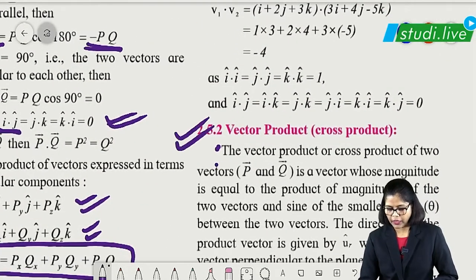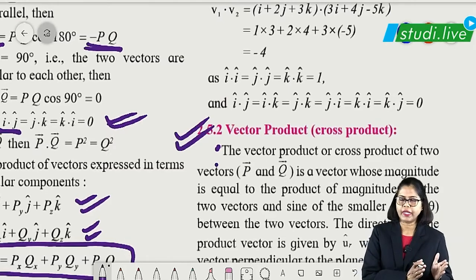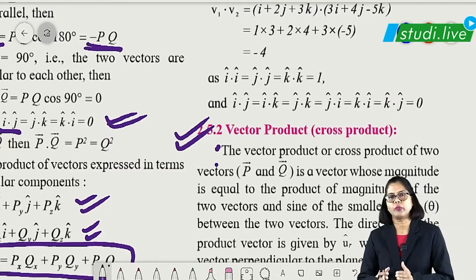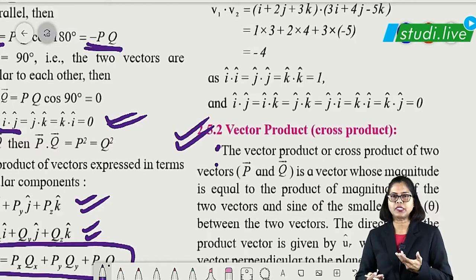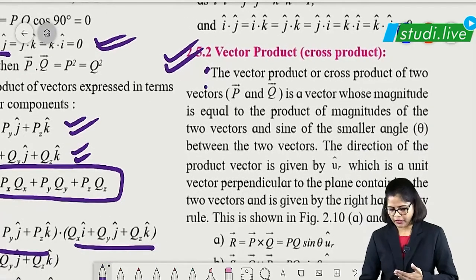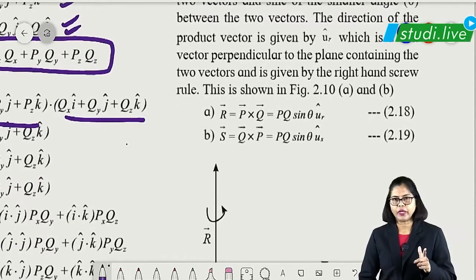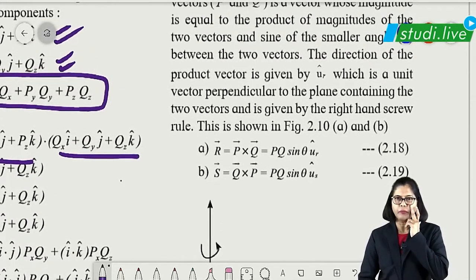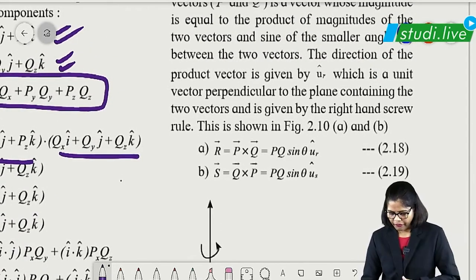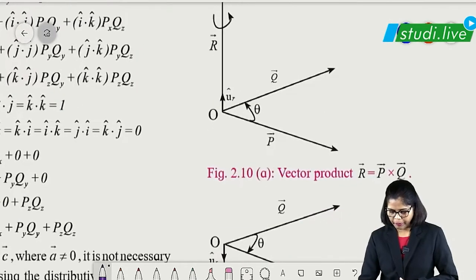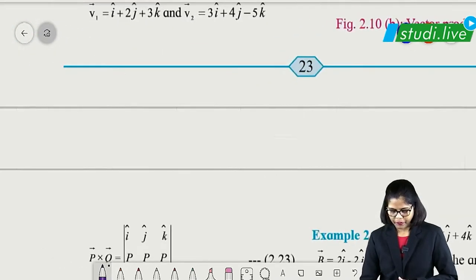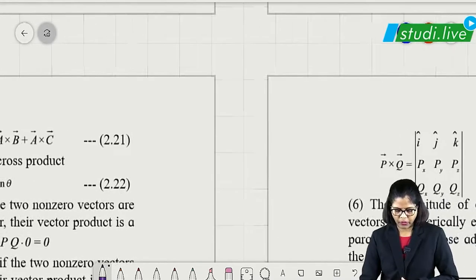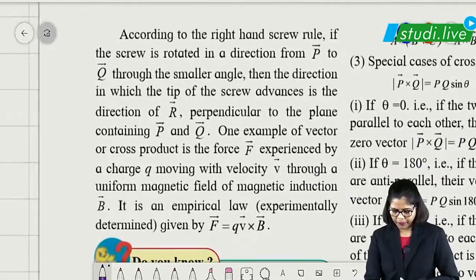Next part is vector product. Those were the characteristics of scalar product. Now we are going to talk about vector product. What is another name of it? Cross product. Here the rules are different. See, for scalar product, that is dot product, we got PQ cos theta. For vector product, the formula is PQ sin theta. That is what we are going to write here. So let us talk about that particular part.